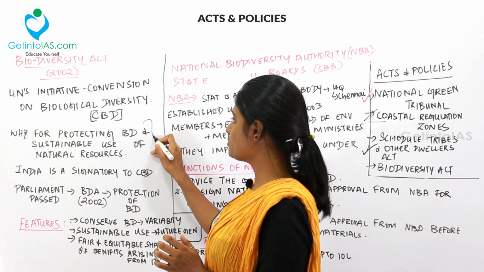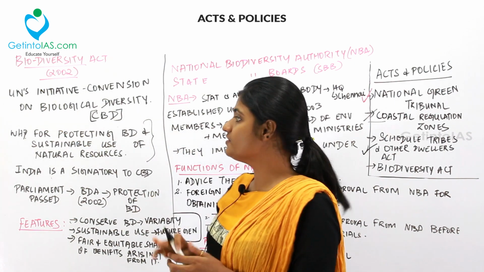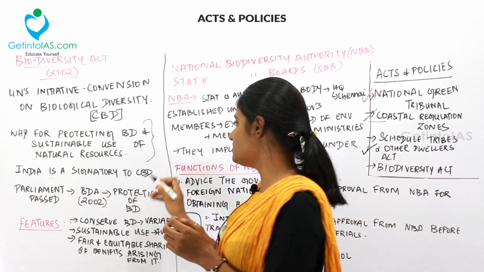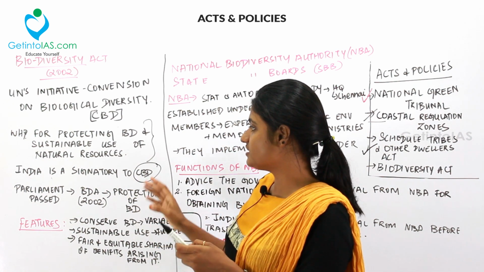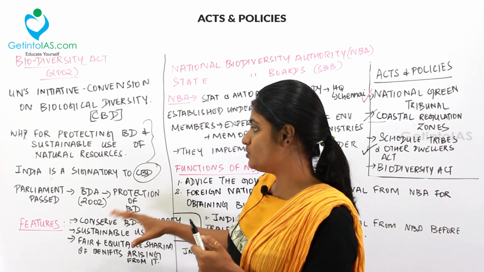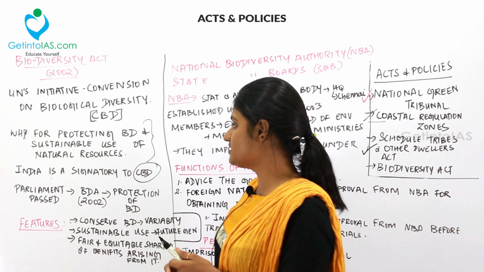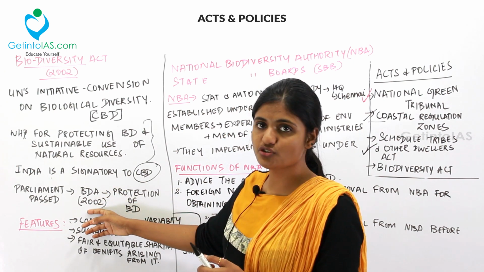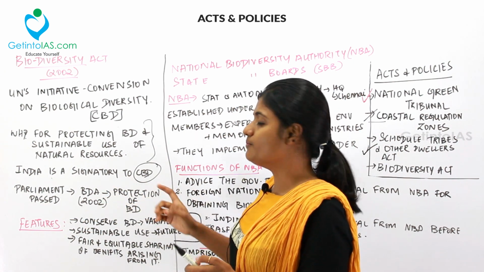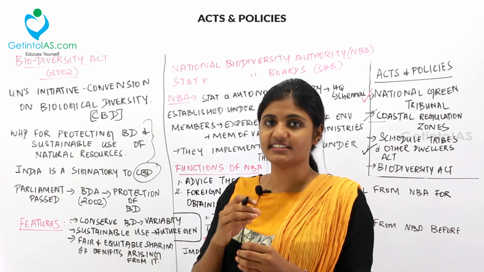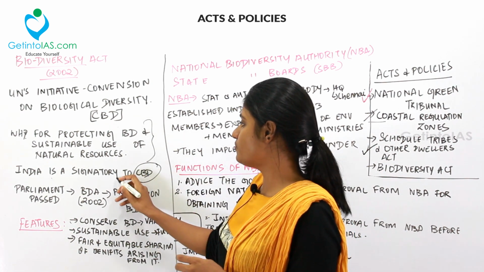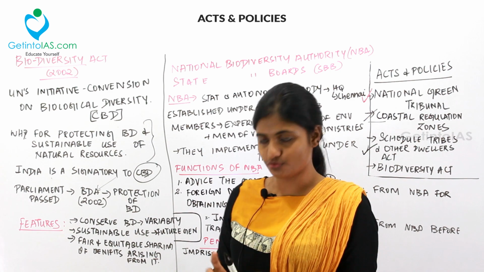This is why the CBD was brought in under the UN's initiative, and India is a signatory to the CBD. So the Parliament passed the Biological Diversity Act of 2002 to protect the biodiversity, since India is a signatory to the CBD.